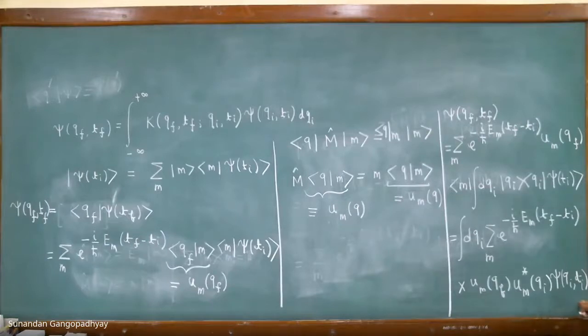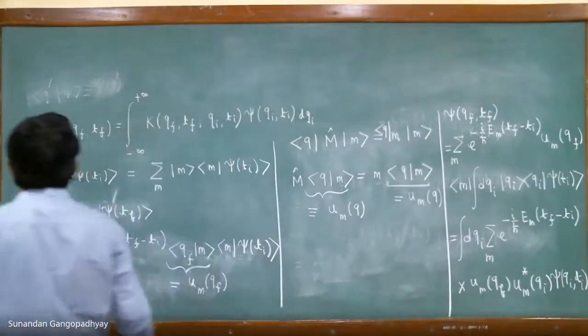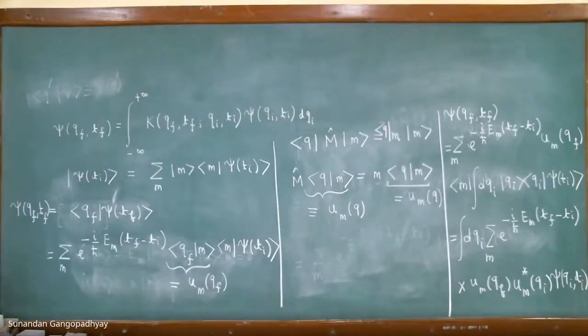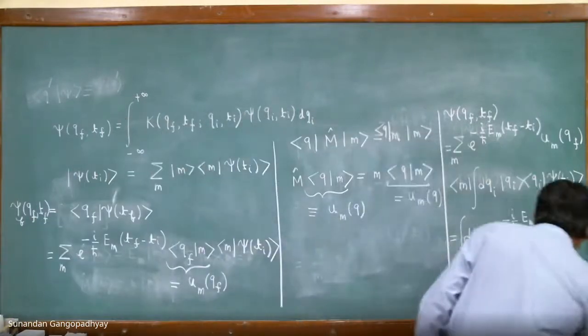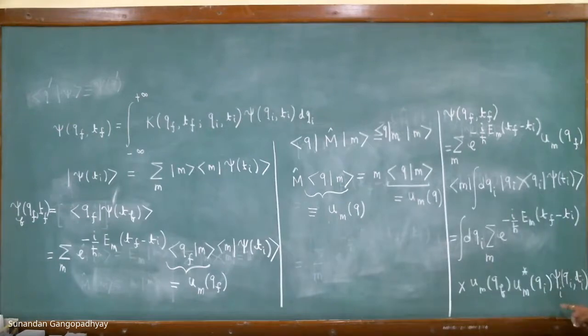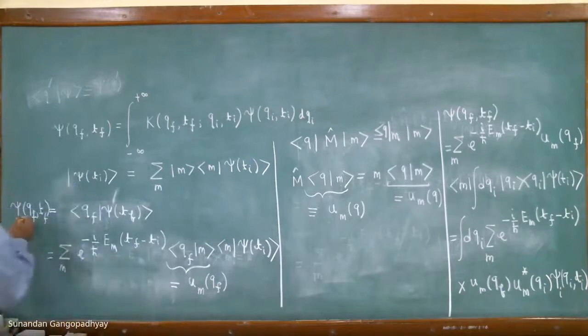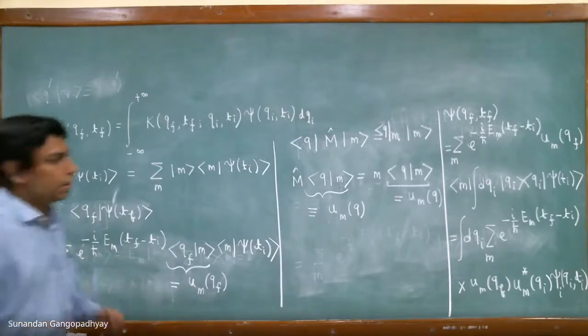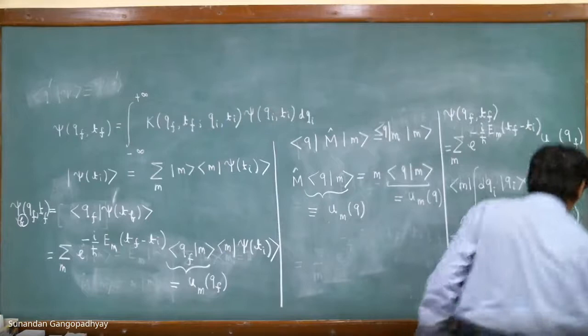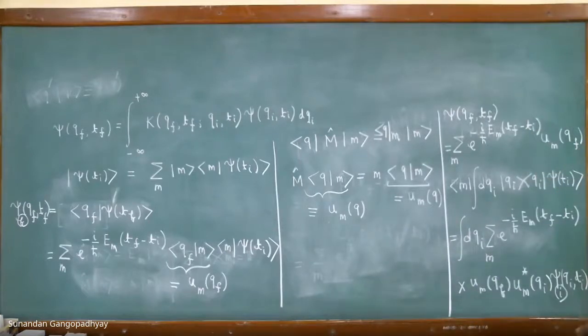So this is the initial wave function. If you like, as Saurabh was saying, you can put a suffix f over here, and an i over here. This is the initial wave function, and this is the final wave function. If you have some difficulty in understanding, you can use your own notation. If you don't like it, you can remove it. If you like it, you can keep it.